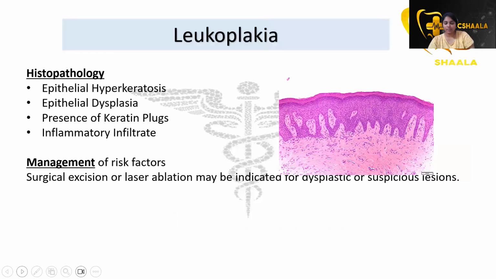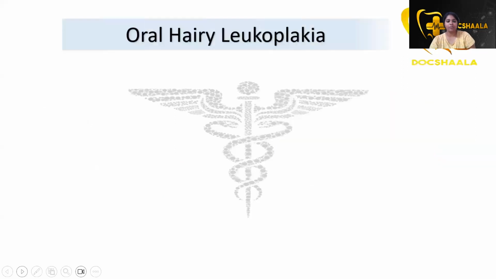Histopathology of leukoplakia includes epithelial hyperkeratosis, as you can see in this image, dysplasia, and presence of keratin plugs, right, and an inflammatory infiltrate of lymphocytes. For management, risk factors have to be eliminated in the patient, and surgical excision or laser ablation may be indicated when the lesion is dysplastic or suspicious. Okay, so this is the brief about leukoplakia.